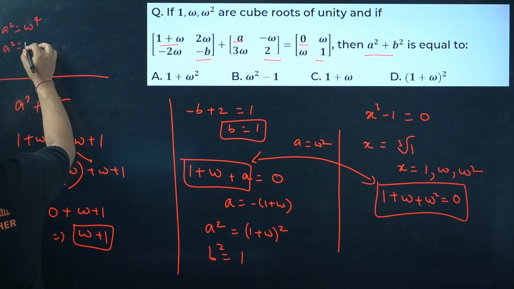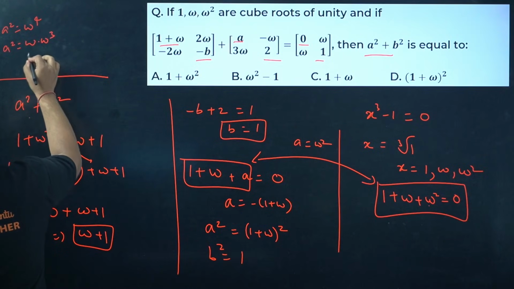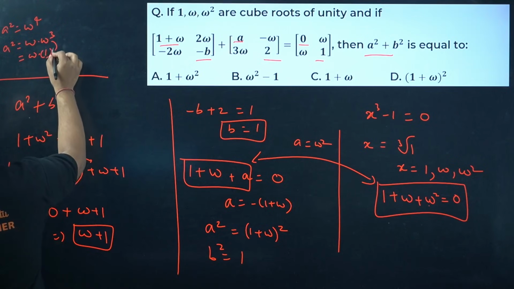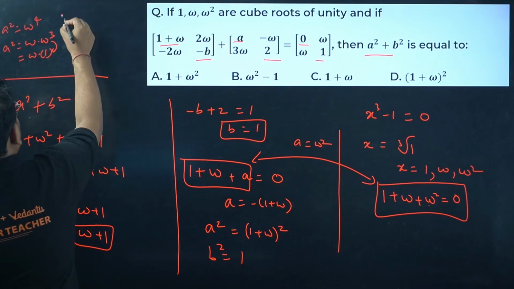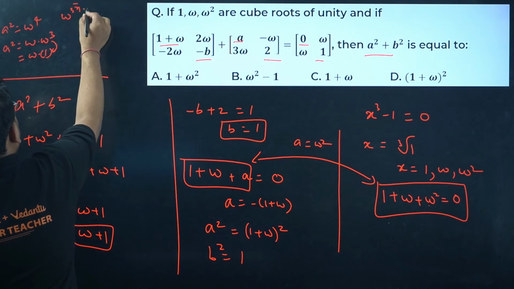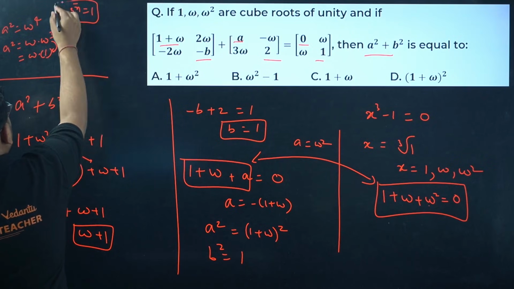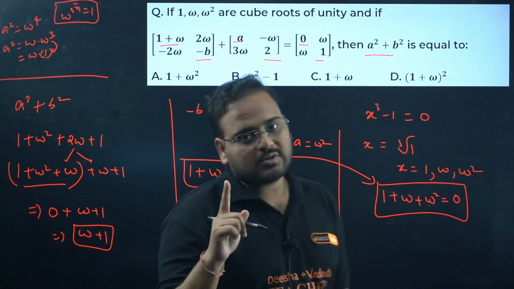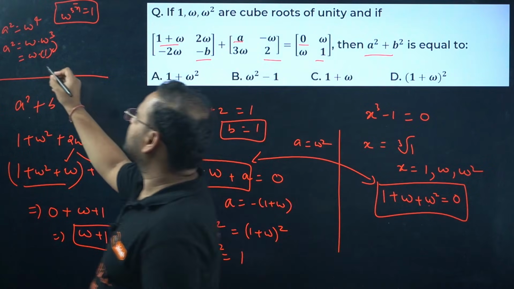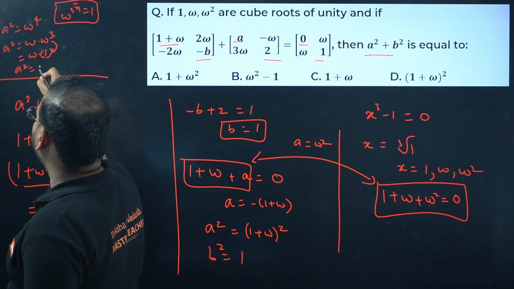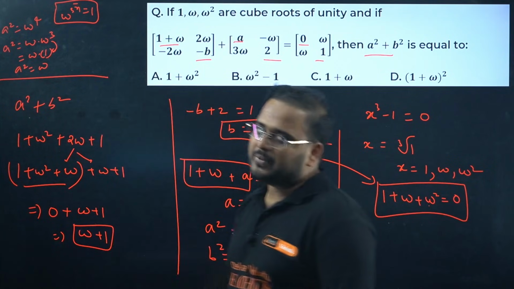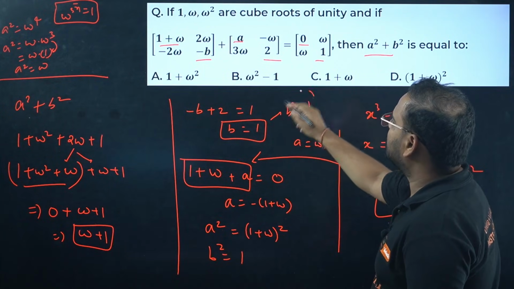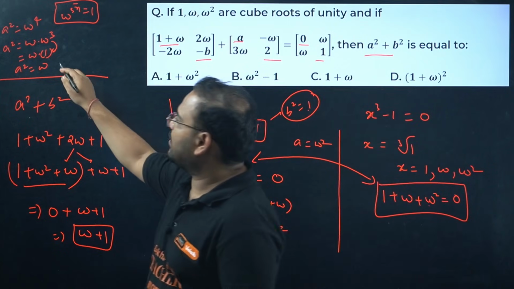You'll have a square as omega into omega power 3, and omega cube is given as 1. Omega to the power 3n is always equal to 1. This is the result. So when you take n as 1, omega cube becomes 1. So this a square comes as omega. You want to add b square to that? What is the b square? Check here, b square is 1. Add them, 1 plus omega.